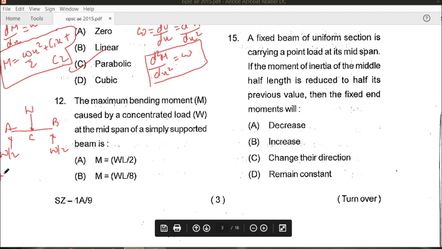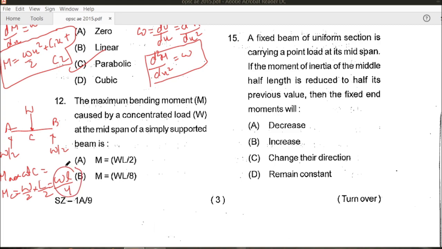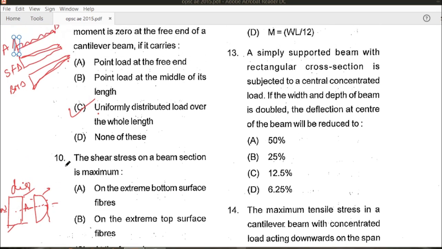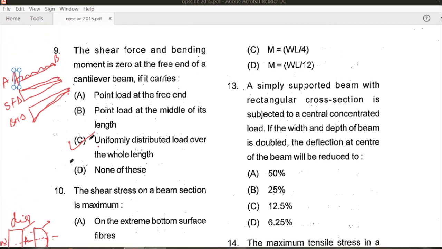So what will the maximum bending moment at C be? At point C the moment will be maximum. It will be equal to W by 2 into L by 2, which is equal to WL by 4. That will be the correct answer. Hence in the question, the given value is C, that is M is equal to WL by 4. C is the right answer for this question.